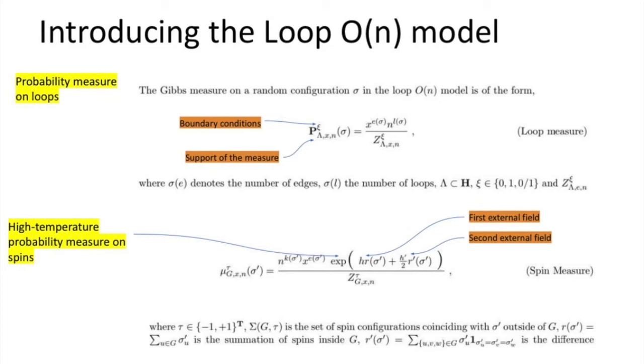Is it K and the L? Sorry? Is n to the L sigma and n to the K sigma prime, are they the same? Oh yeah, sorry, they're the same. That's n to the number of loops, that's n to the number of connected components. Oh, I see, okay. Yeah, I'm sorry. Okay, yeah.